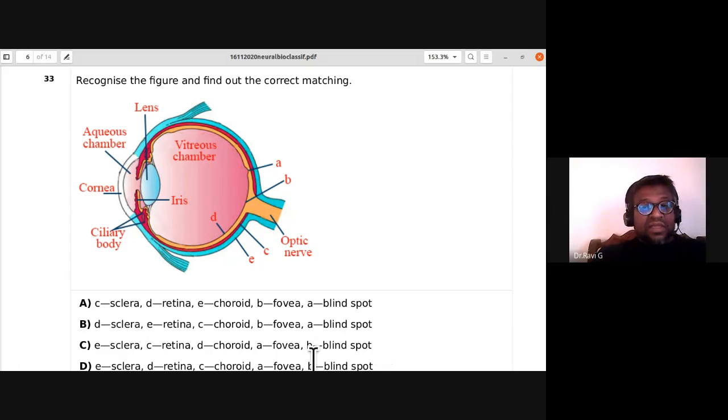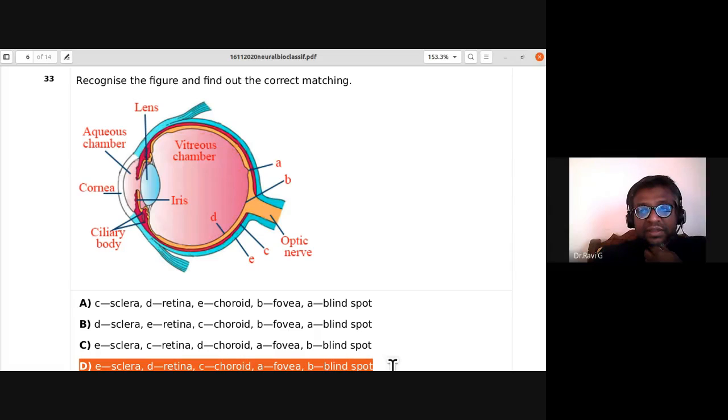A is the fovea, B is the blind spot, D is retina, C is choroid. So for the 33rd, A is fovea, B is blind spot, C is choroid, D is retina, E is sclera.